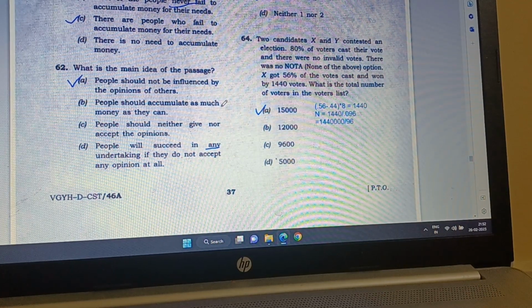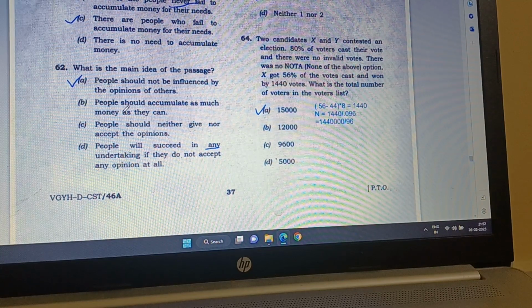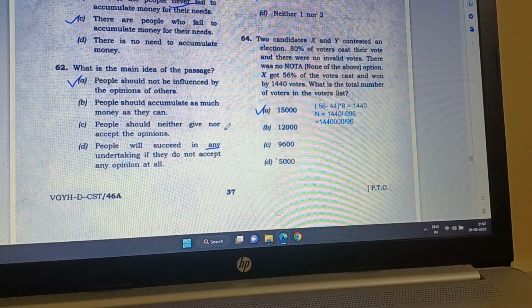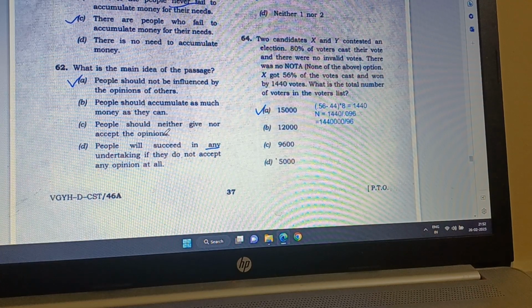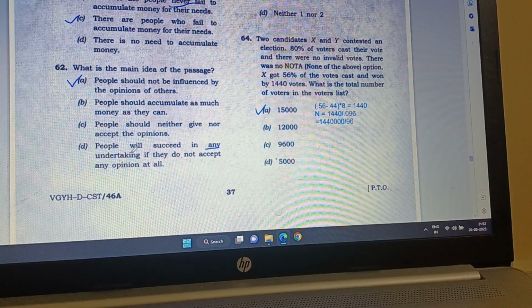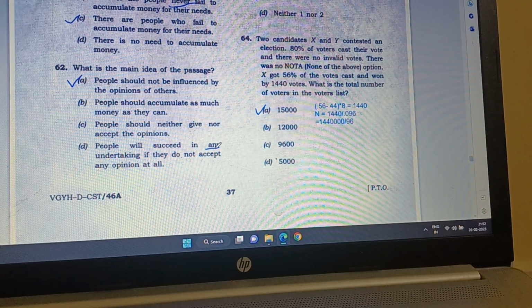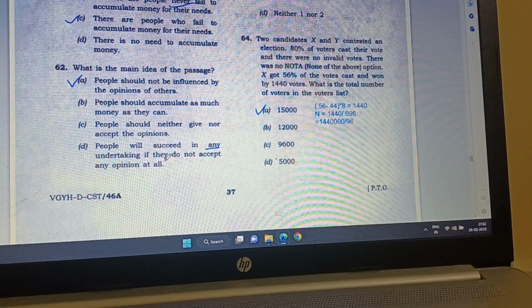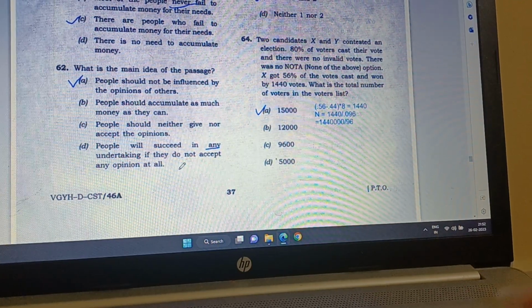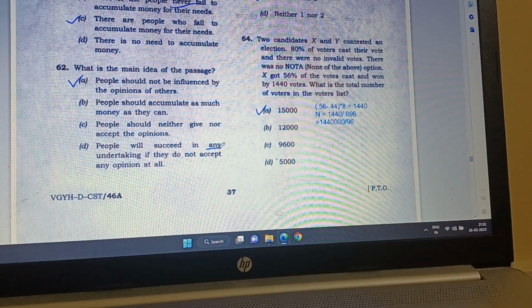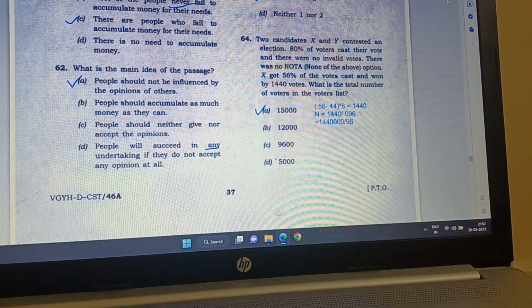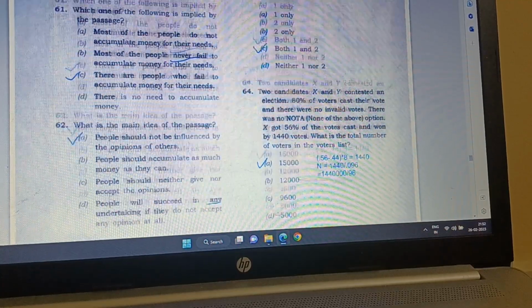Then, people should accumulate as much money as they can. No, it never said that. People should neither give nor accept opinions. This one is implied a little bit, but the passage doesn't say that. People will succeed in any undertaking if they don't accept any opinion at all. No, it doesn't say that, and this word any is the trigger word that tells us this option is wrong.